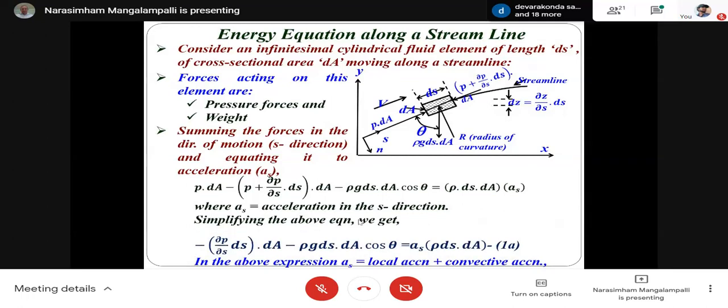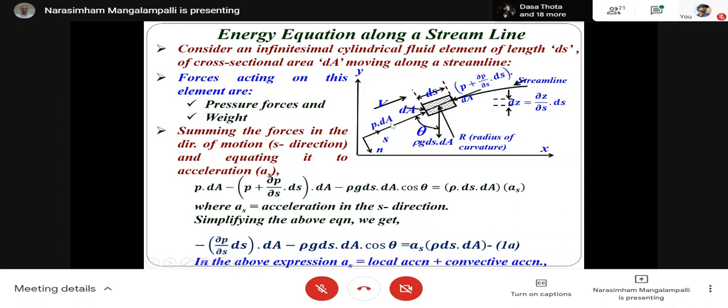Now let us consider a streamline. This is how I have considered a streamline. Now what I will be doing is, consider an infinitesimal cylindrical fluid element of length ds, of cross-sectional area dA, moving along a streamline. Now what are the forces acting on this?